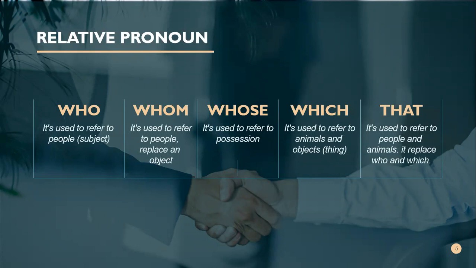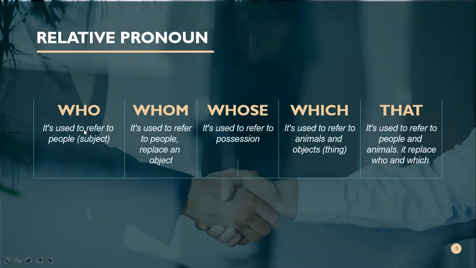Who, whom, whose, which, and that. Yes, there are some other relative pronouns, but in adjective clauses we are going to use these five relative pronouns: who, whom, whose, which, and that. Okay, right. So when do we use who?